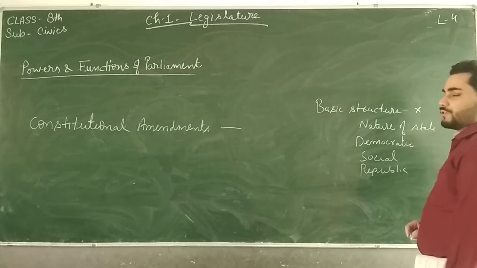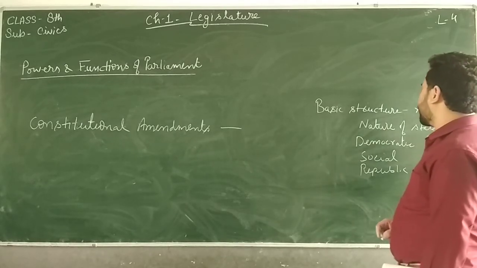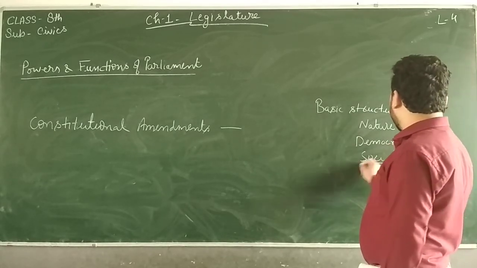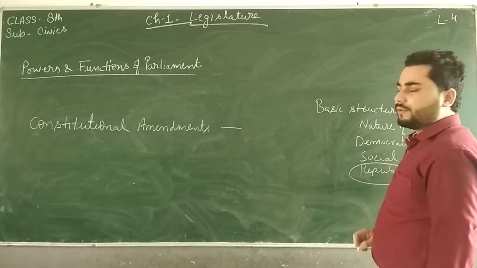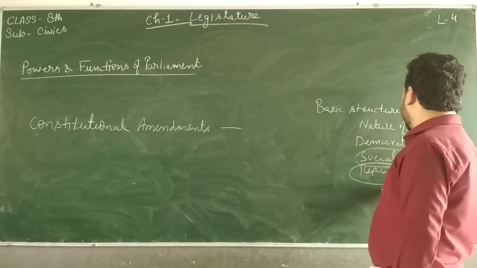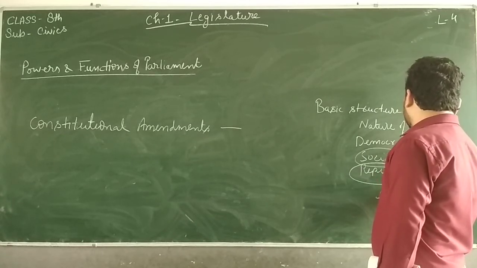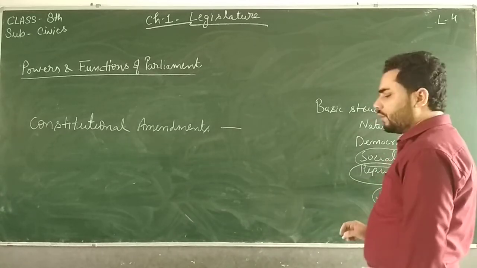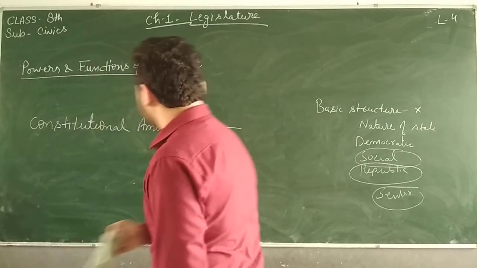It will be a republic only, it will be a socialist country also, it will be secular also. So these are the basic natures.